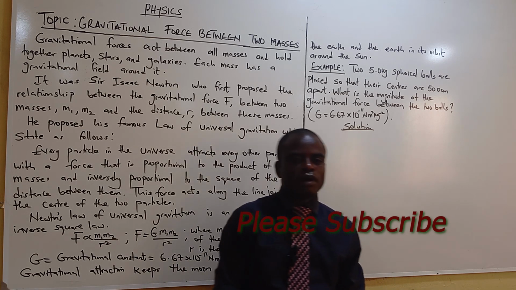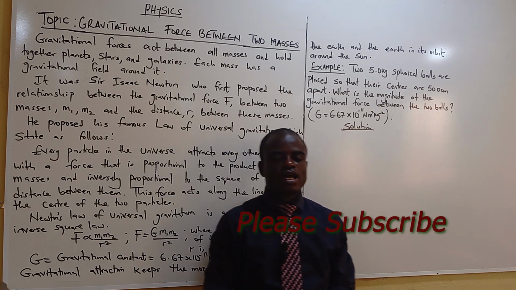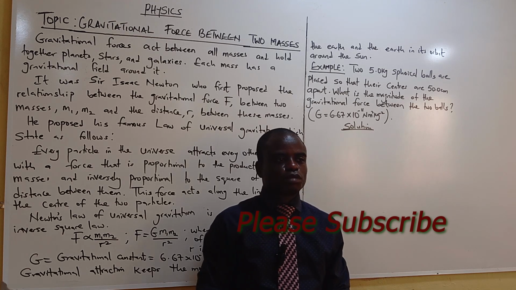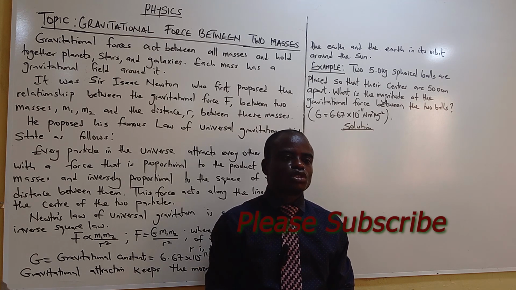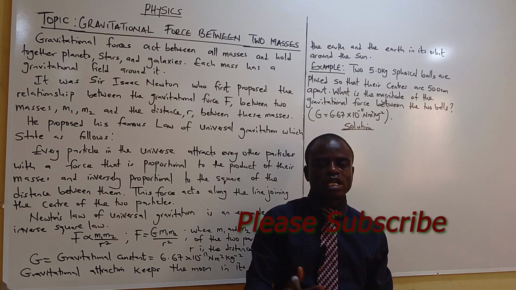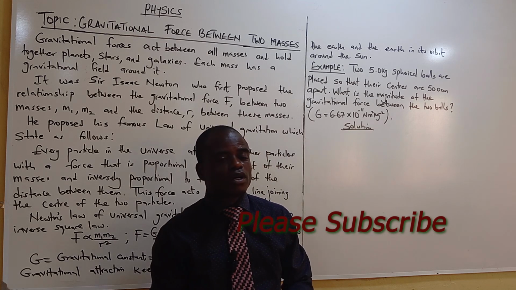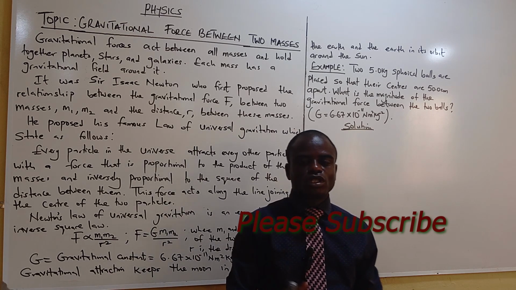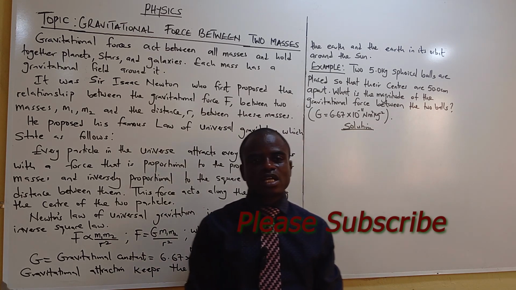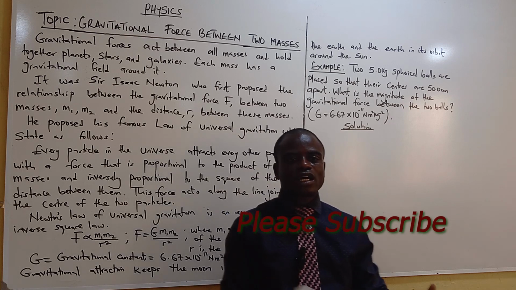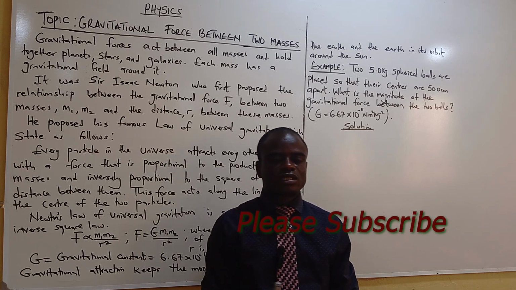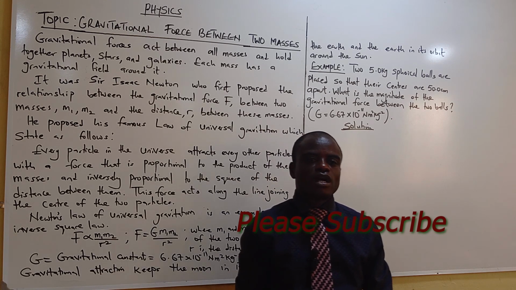Sir Isaac Newton was the first person to propose the relationship between gravitational force, the masses, and the distance between them, taken from the center of each mass.